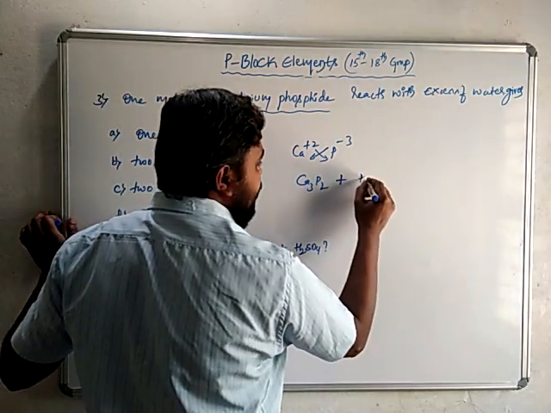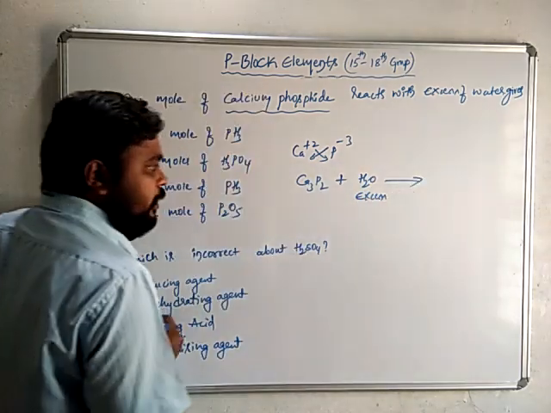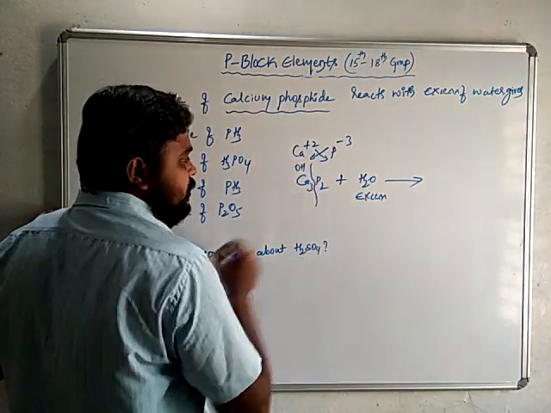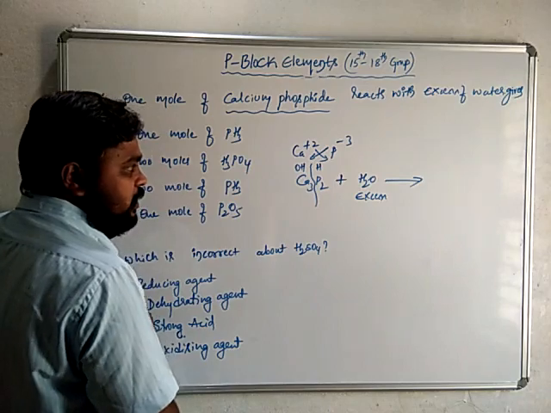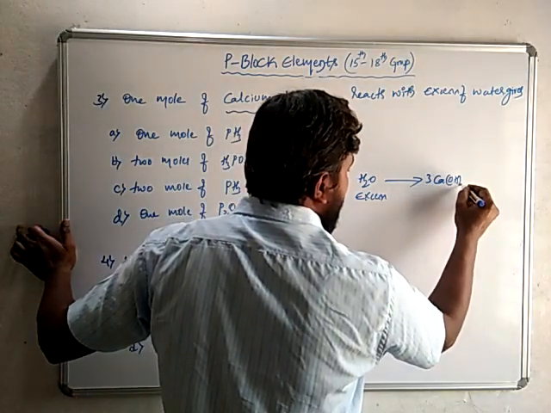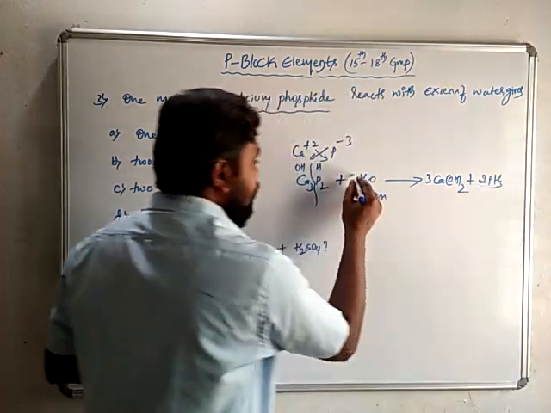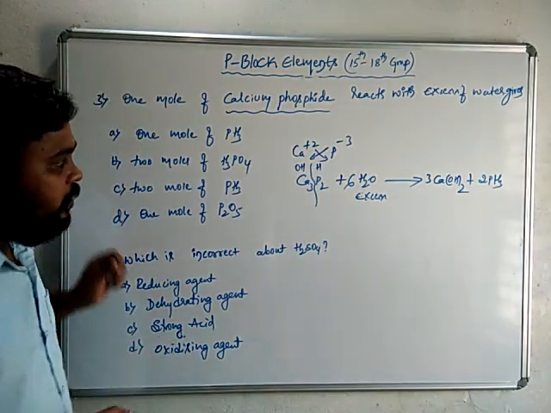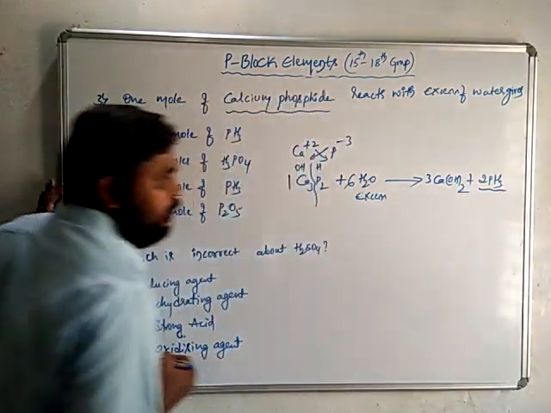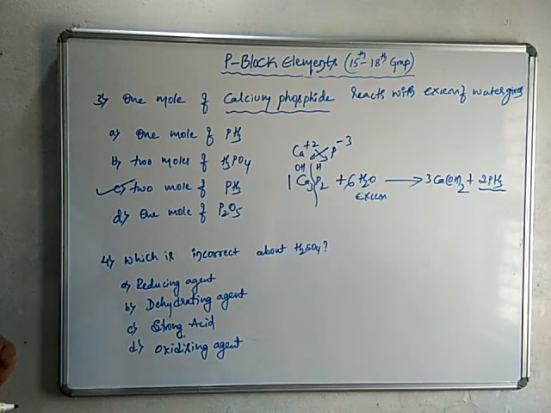So this calcium phosphide reacts with excess of water. It undergoes hydrolysis. So here the bond is divided. To the calcium, hydroxide OH is added, and to phosphorus, hydrogen is added. It gives 3 moles of Ca(OH)2 plus 2 moles of PH3. So totally 6 moles of water is used here. Hence 1 mole of calcium phosphide will give 2 moles of phosphine. Hence the right answer here is option C, 2 moles of phosphine.